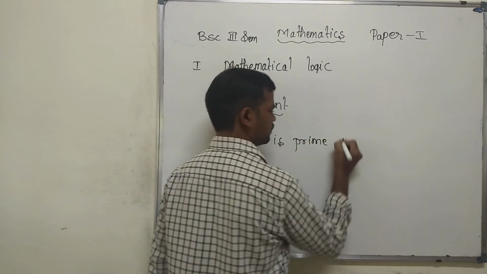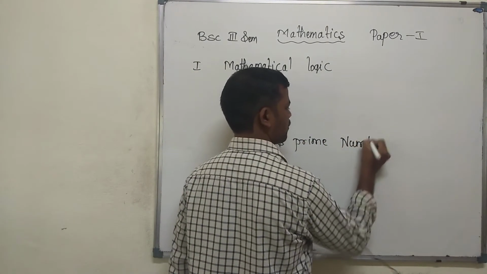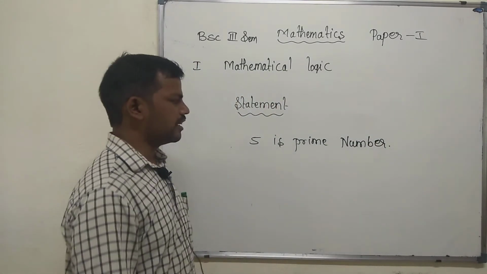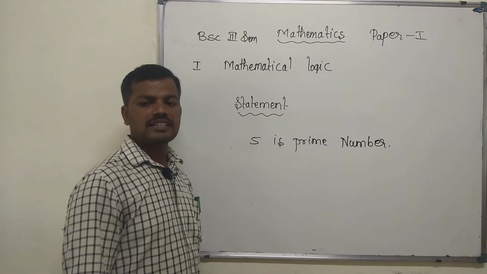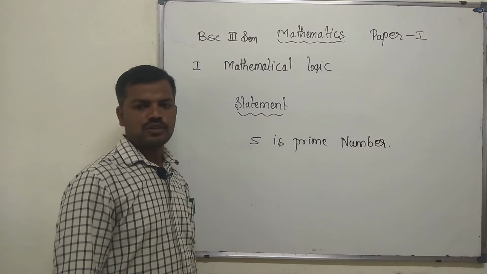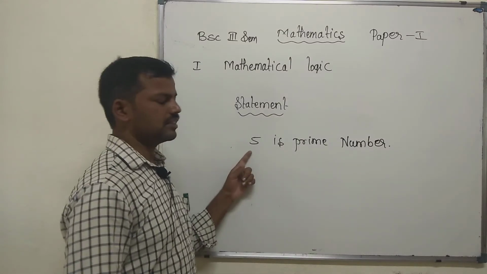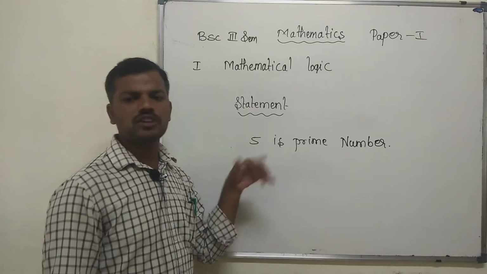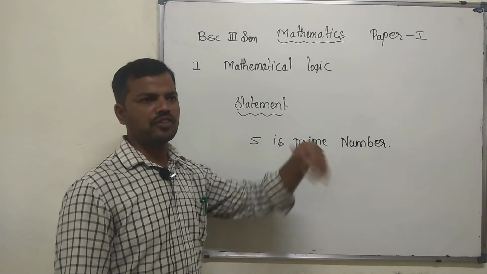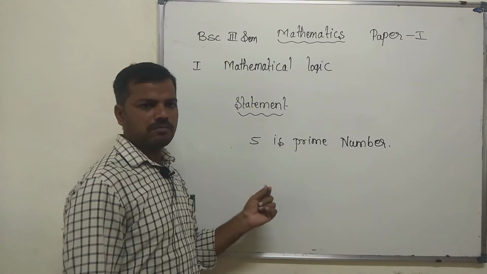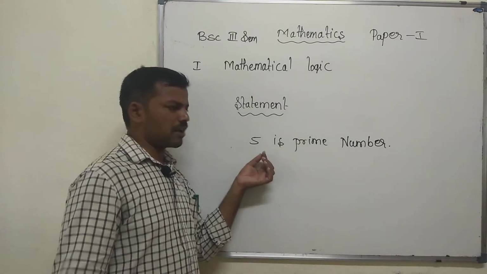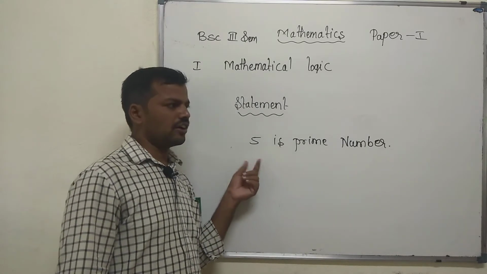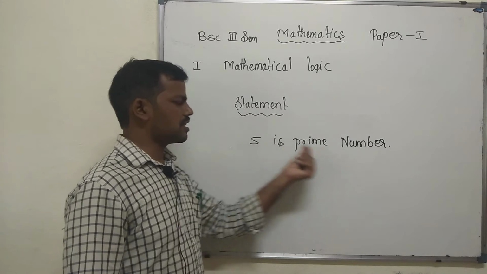5 is a prime number, so it is a sentence. Is it a statement? Yes, it has definiteness, and it is only true. It will never change after some days. It is not that for this week it is a prime number and next week it is not. It is fixed: 5 is a prime number.